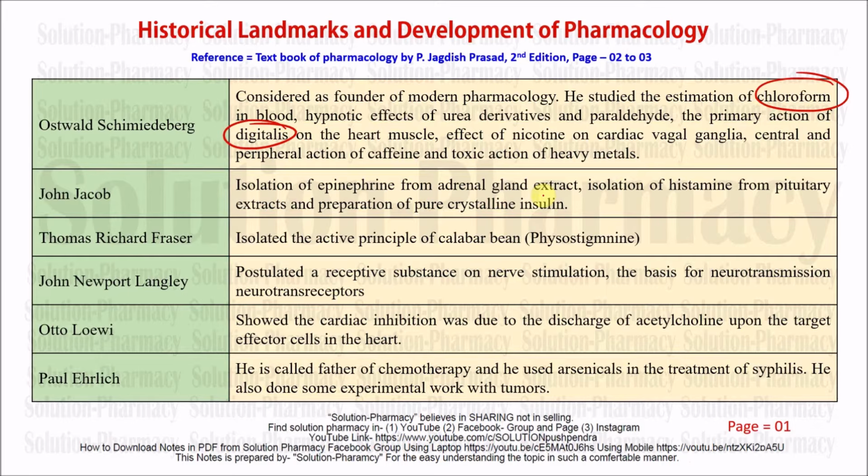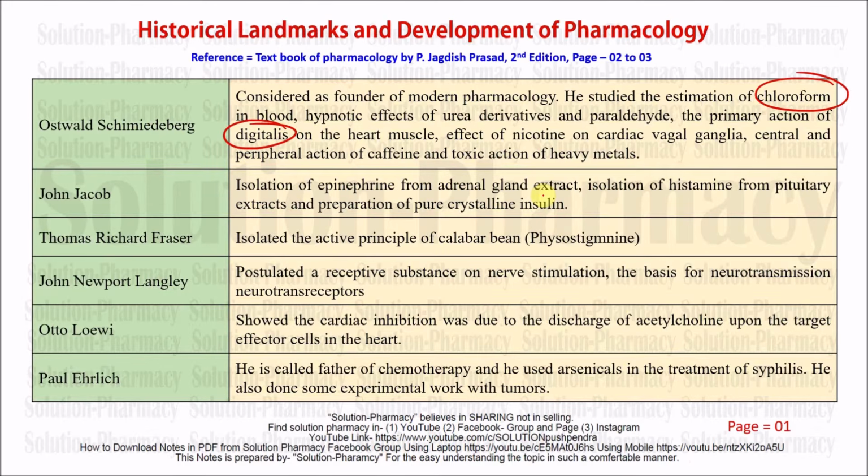What is the meaning of isolation? Isolation means removal of a pure form of chemical from any part. So he isolated many chemicals like epinephrine and histamine. Histamine is a local hormone, also called an autacoid. It acts when any foreign molecule contacts a part of the body, and the response is an allergic response. He also prepared pure crystalline insulin, which is used to maintain the glucose level inside the blood. Insulin is very important, but the crystalline form of insulin was contributed by John Jacob.